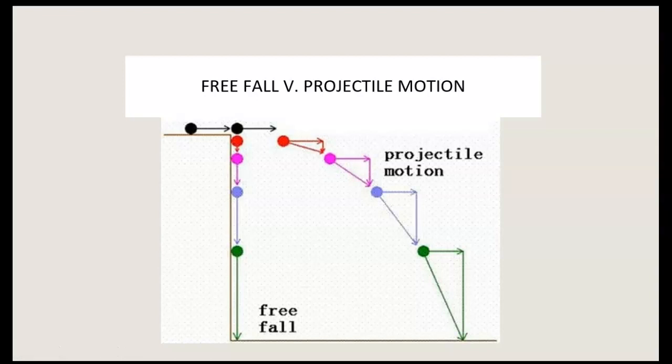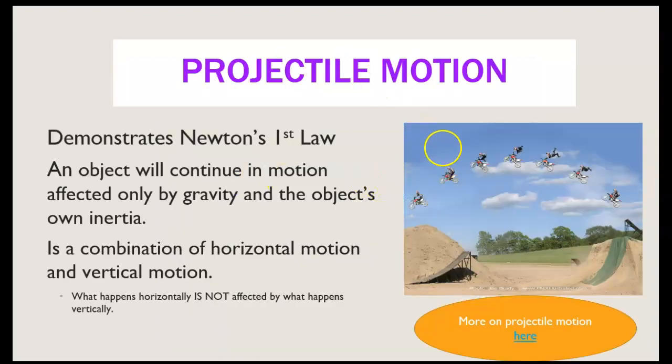When we throw something, we call it a projectile, and you'll see that a projectile has two forces on it, a forward force and a downward force. The gravitational forces are still affecting it, but remember, we put a force in it. We provided a force to move it forward. This again will go back to Newton's first law that we talked about, and that it will continue in motion under its own inertia.